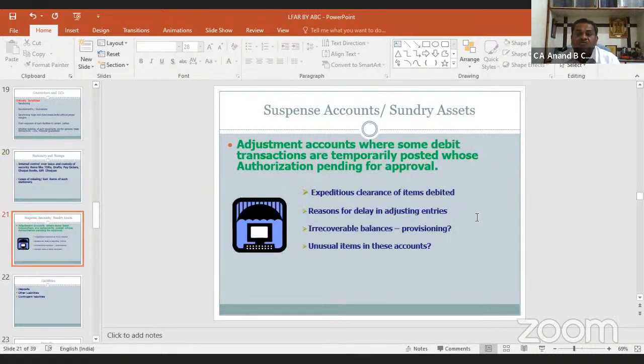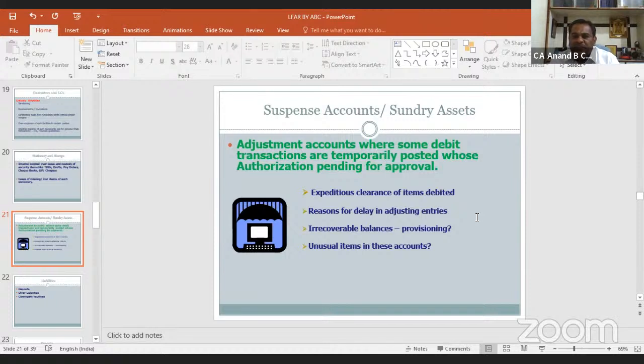Now, suspense account and sundry assets. Normally, after CPS of the bank, suspense accounts last hardly 1 or 2 days. I think it is also rectified within a short period of time.